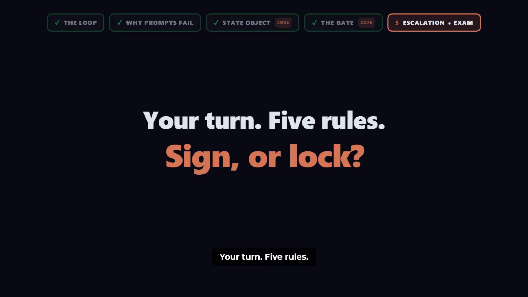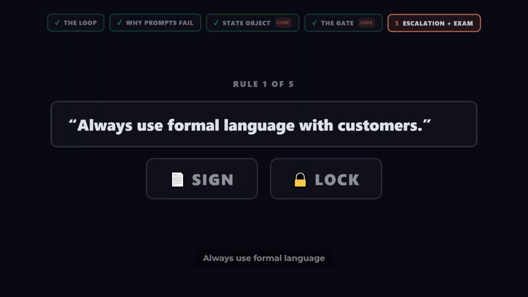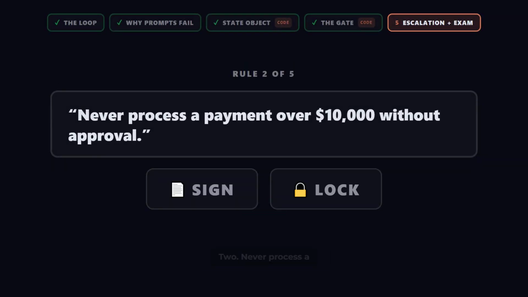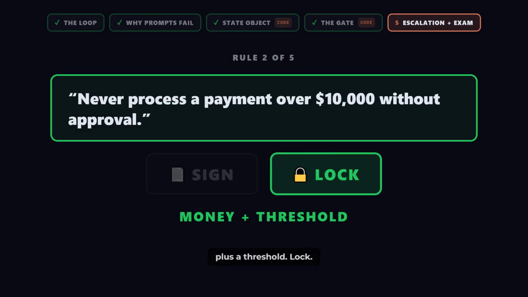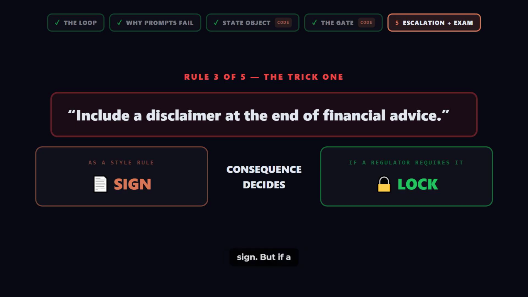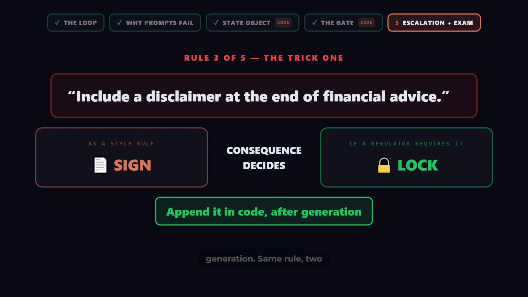Your turn. 5 rules. Sign or lock. 1. Always use formal language with customers. Tone. Sign. 2. Never process a payment over $10,000 without approval. Money plus a threshold. Lock. 3. Include a disclaimer after financial advice. This is the trick one. As a style rule, sign. But if a regulator requires it, append it in code after generation. Same rule. 2 answers, and consequence decides.